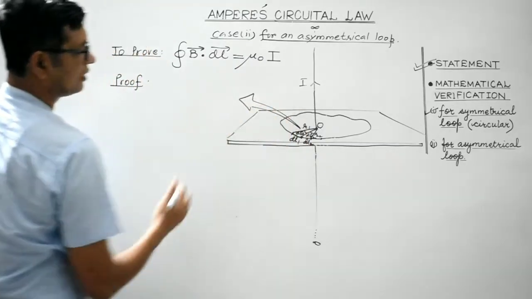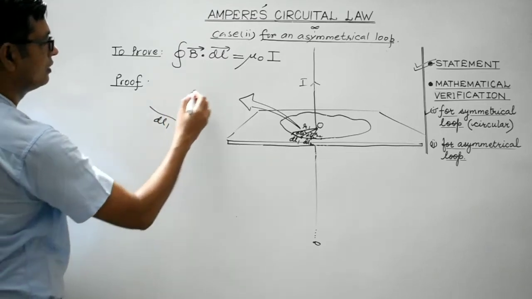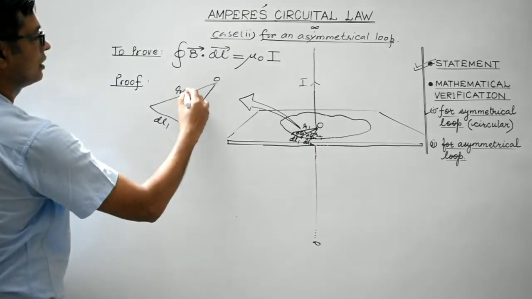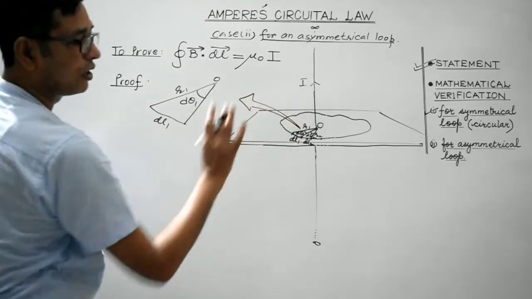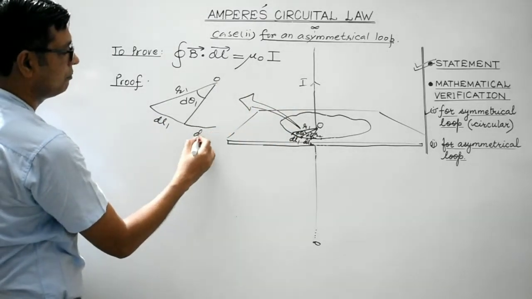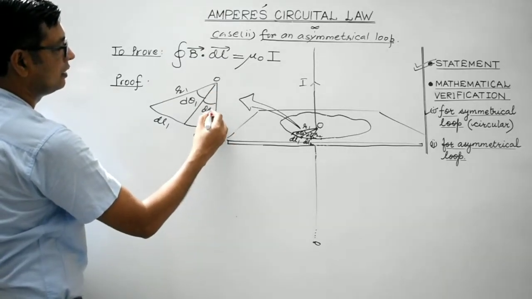So I will draw its enlarged version. It is somewhat like this. This is dl1, this is point 2. It's of radius r1 and it is subtending an angle of d theta 1 at point 2. Then there is another small portion, maybe dl2, and it is subtending an angle d theta 2.